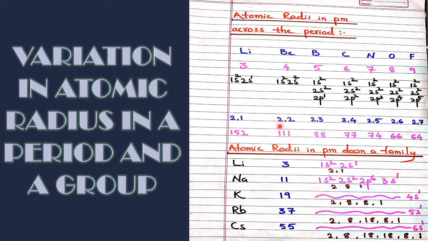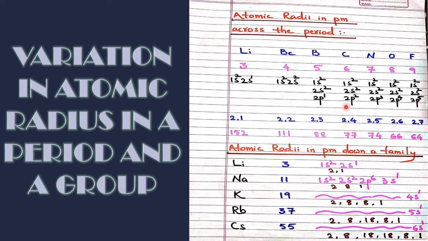Now see their respective atomic radii. Lithium 152, decreasing, decreasing, decreasing. This we know from yesterday's discussion. Why is it decreasing? Yesterday only the table was shown. Now today, using the electronic configuration, we are understanding.